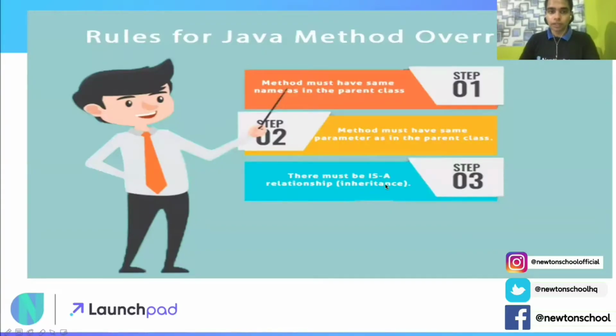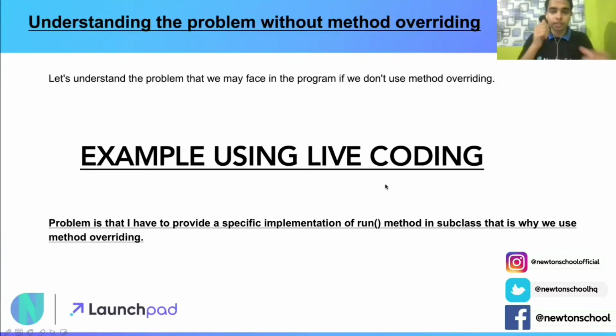Let's understand these rules again. Number one, the method must have the same name as in the parent class. Number two, the method must have the same parameters as in the parent class. And number three, there must be an is-a relationship defined between the classes. Now let's try to understand the problem without method overriding. First thing, why do we need method overriding? What will happen in case I don't provide method overriding? Let's understand with an example of live coding and a program, what problem we'll face if we don't use method overriding.